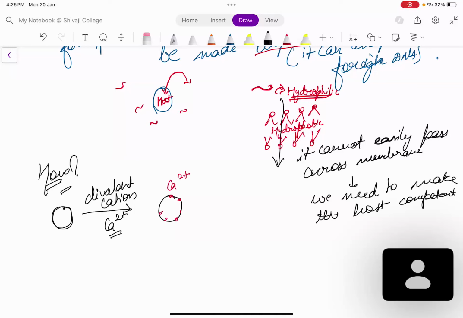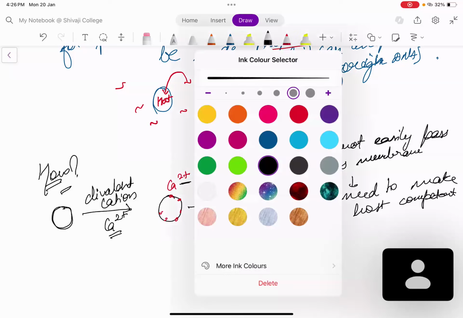ठीक है. Then what happened? This was the bacteria. On the surface, it has calcium 2 plus. It will attract your rDNA. ठीक है, इसने attract किया recombinant DNA को. This is recombinant DNA. Here recombinant DNA get precipitated. यहाँ पे आपका रिकॉम्बिनेंट डीएनए आके क्या हो जाता है? प्रेसिपिटेट हो जाता है.